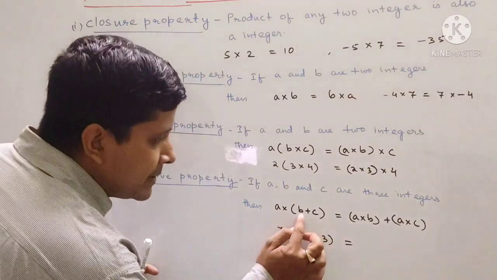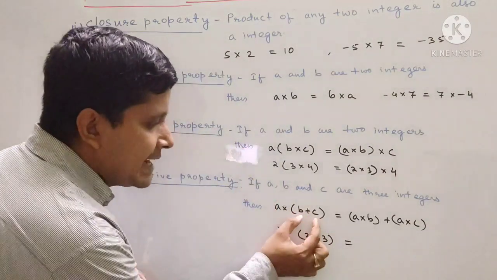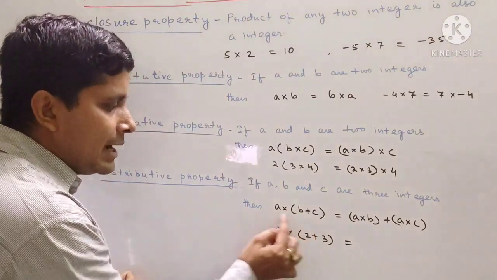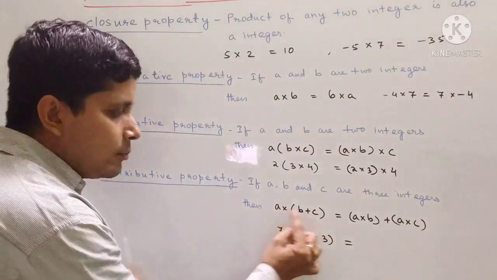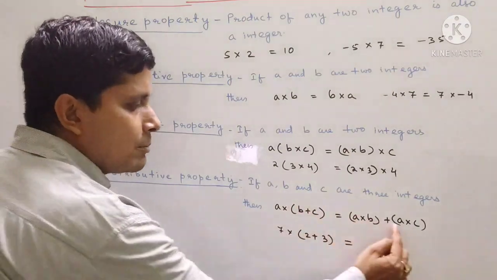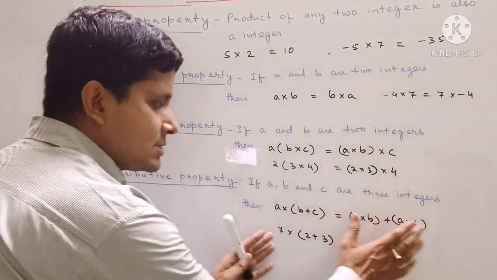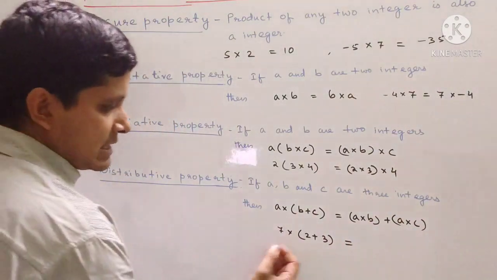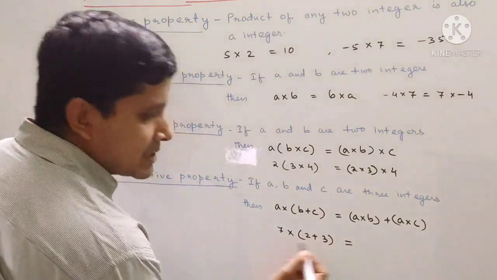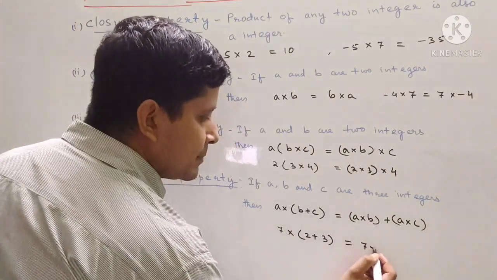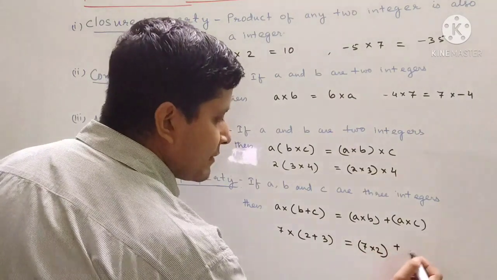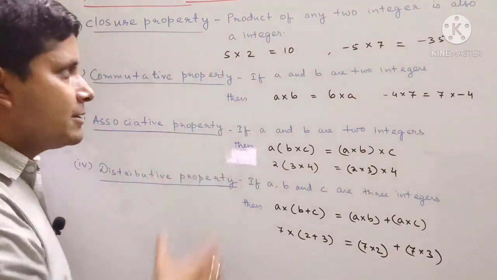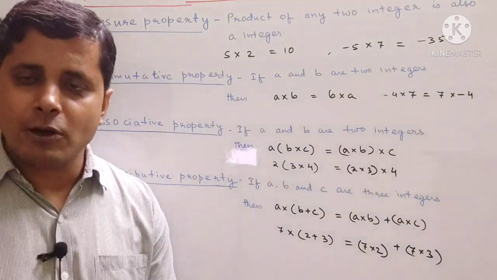Means what? Assume that B and C are two children sitting inside a bracket, inside a home. Now outside A is there. So when A will be multiplied, it will be multiplied with both. So A will be multiplied with B as well as A will be multiplied with C. So this property is called distributive property. You can take an example here. You see 7 is multiplied with 2 plus 3. So 7 will be multiplied with 2, also 7 will be multiplied with 3. Okay. So these are the four properties of multiplication of integers.